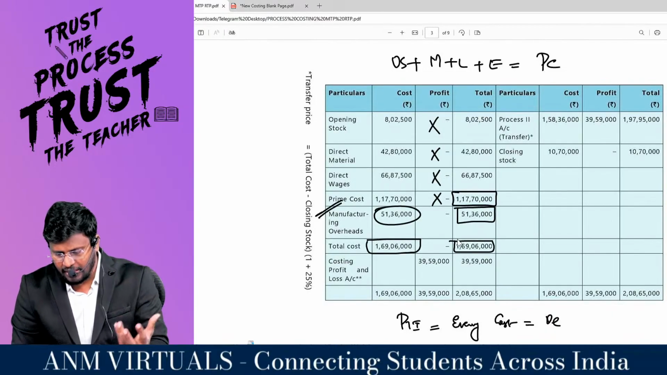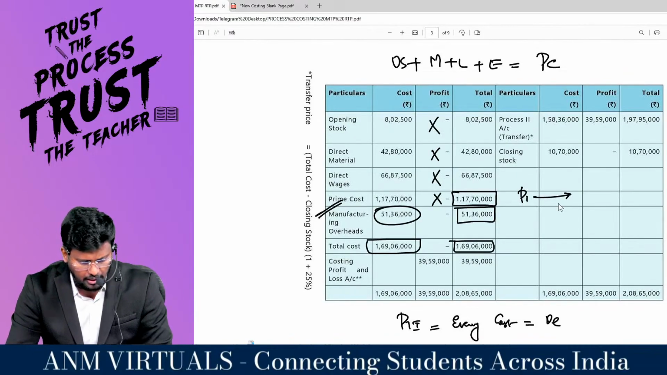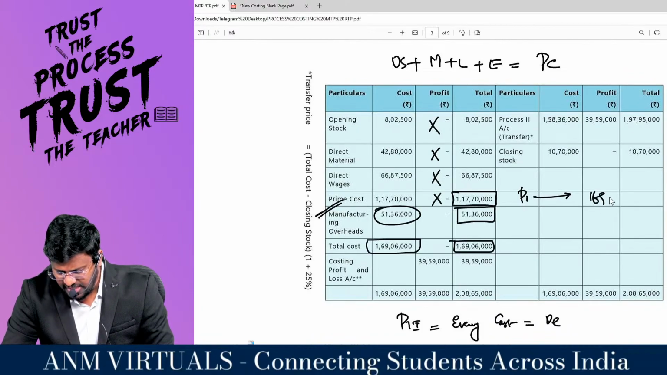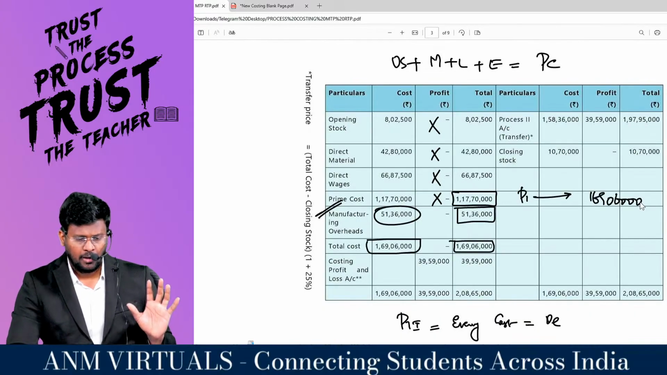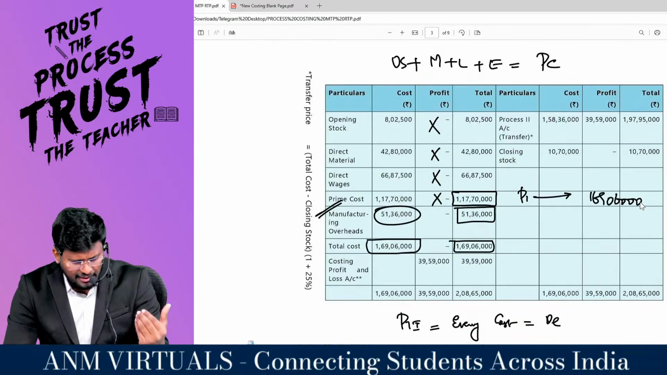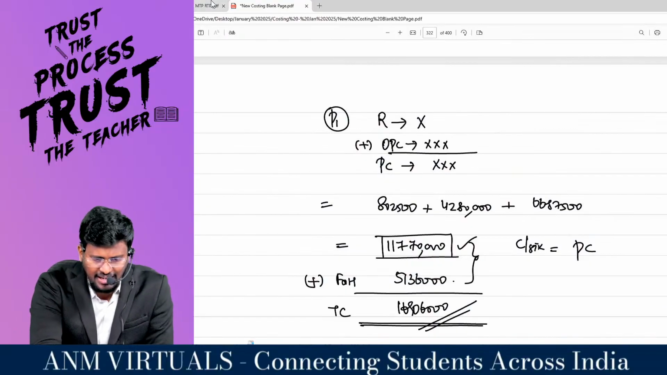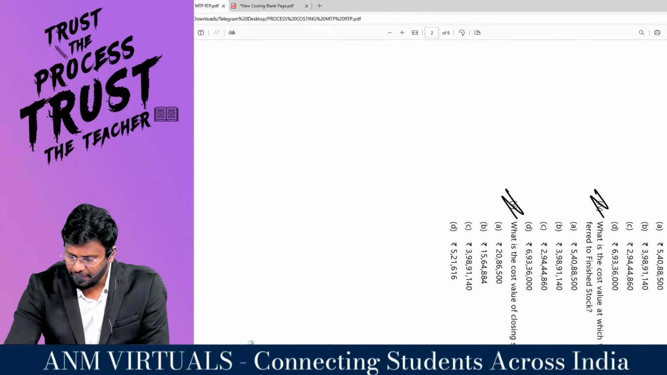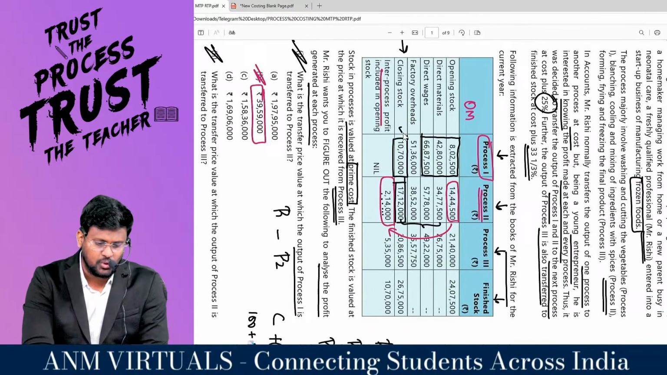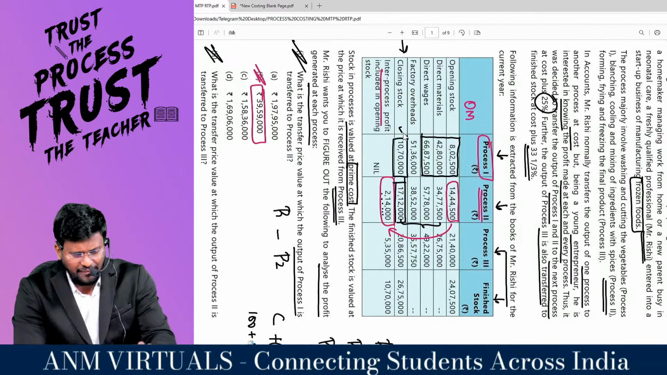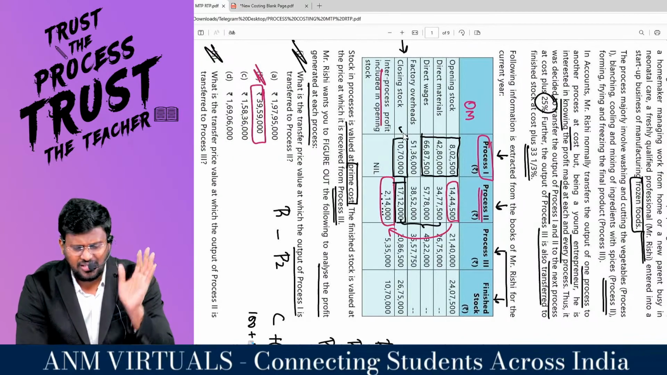So if process number 1 wants, the maximum they can transfer, sir, is 1 crore 69 lakh 6,000 rupees of goods to the next process. Sir, but they are saying that they have not transferred 10 lakh 70,000 rupees of goods. Look at the closing stock of the first process, man. 10 lakh 70,000 rupees of goods. That means that 10 lakh 70,000 rupees is still with process number 1.